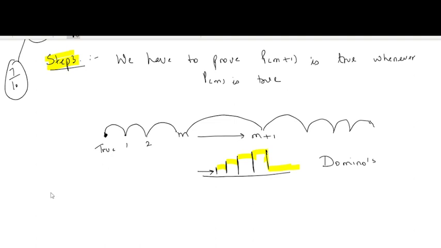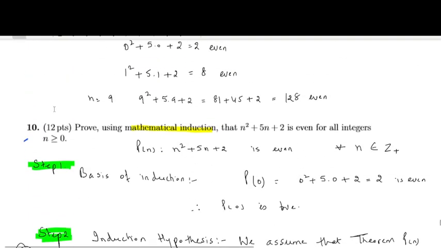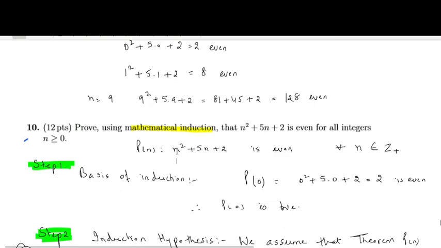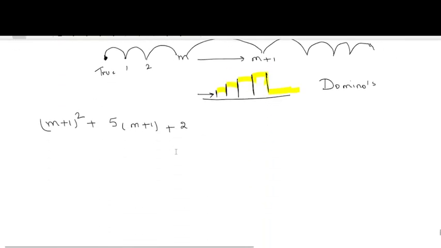Now we have to prove that P(m plus 1) is true. P(m plus 1) will say (m plus 1) whole square plus 5 times (m plus 1) plus 2. You have to do nothing but put m instead of n, you will get P(m), and then put m plus 1 instead of n, you will get P(m plus 1).